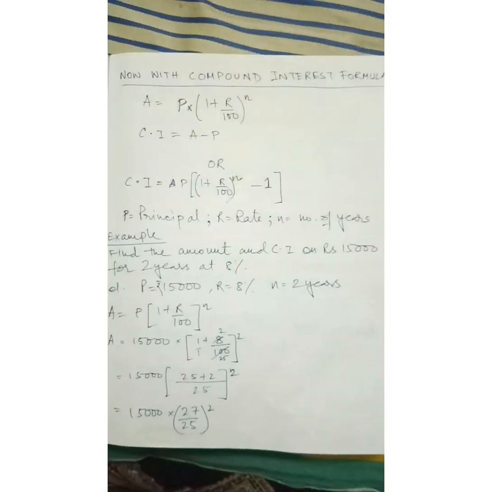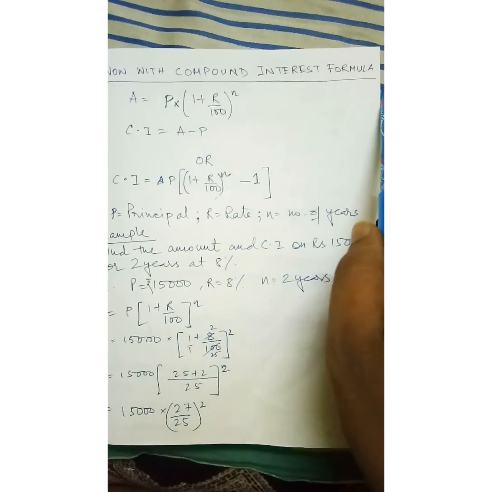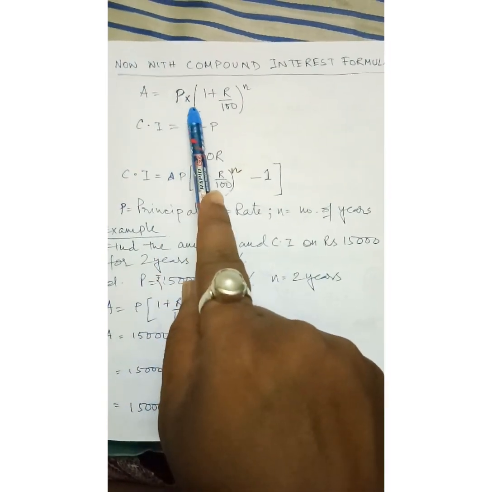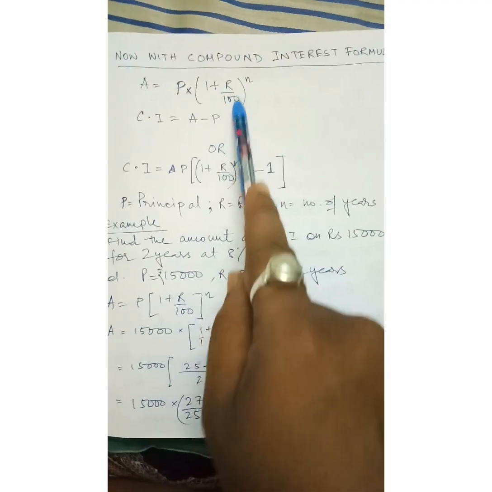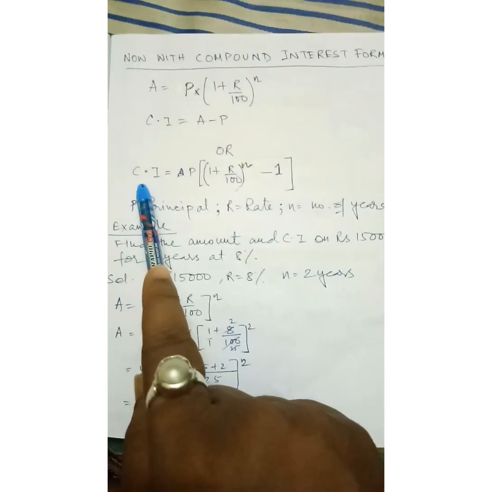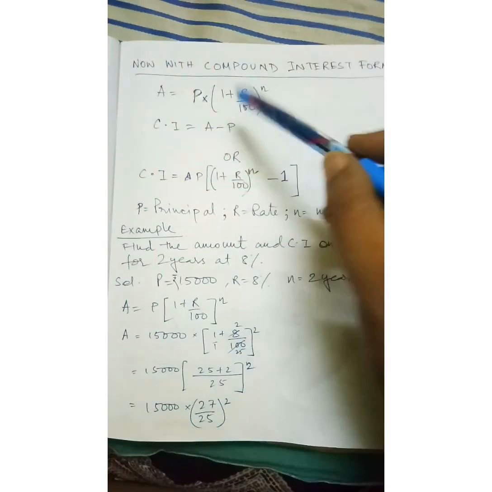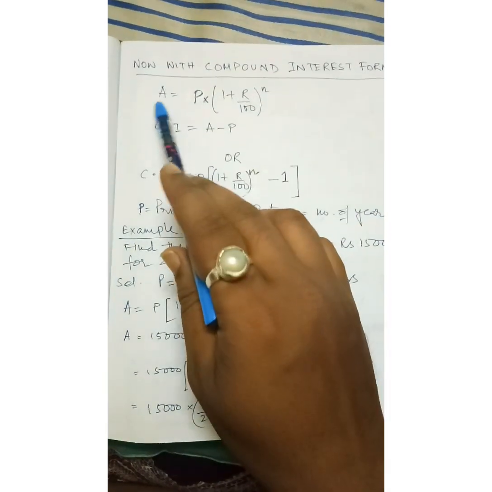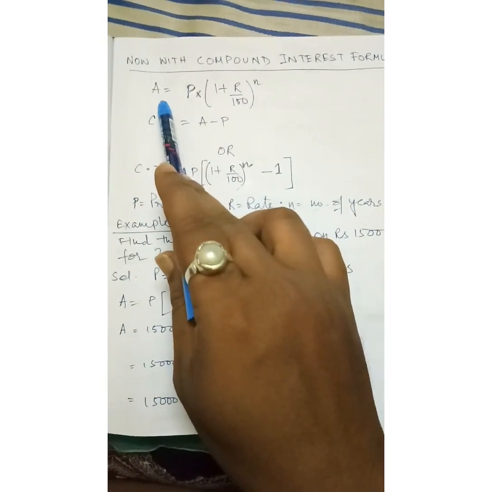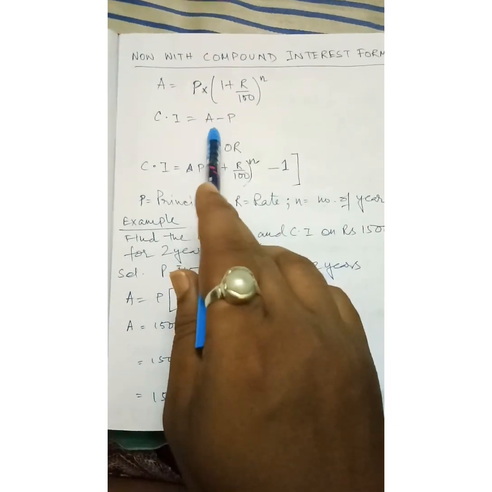Next, see what I have written at the top. Now with the compound interest formula: A equals P into, in bracket, 1 plus R by 100 to the power n. Now CI equals A minus P. This is one kind of formula. First you find the amount, then you can find the compound interest. That is the formula A minus P.